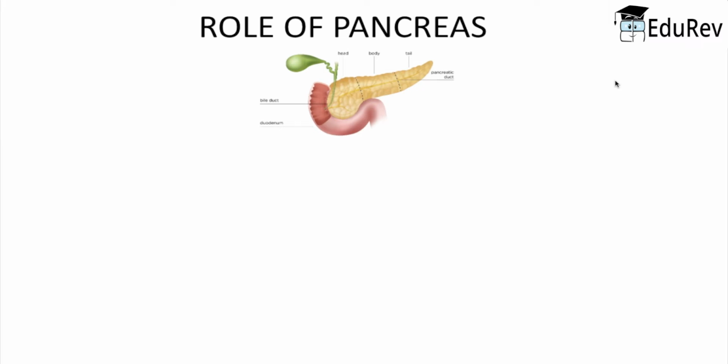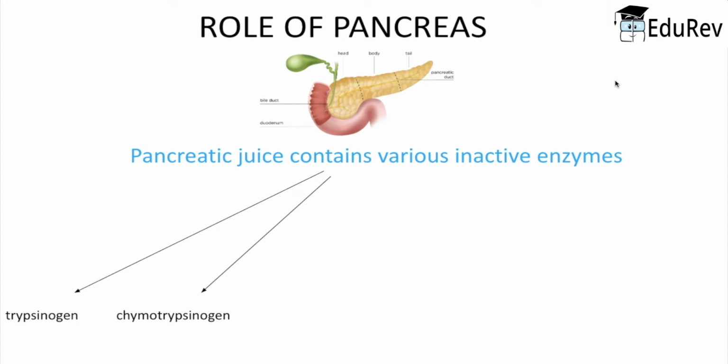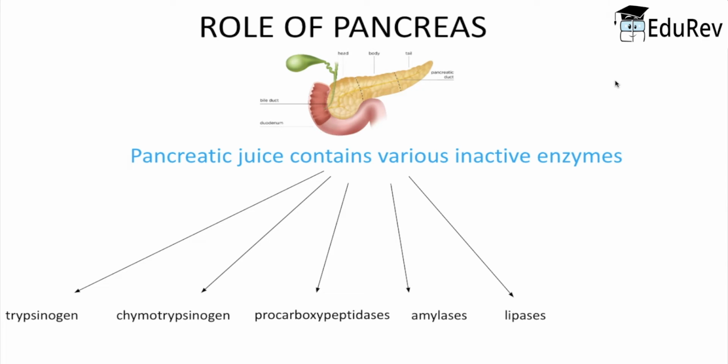As we saw, the pancreas and liver play a very crucial role in the process of digestion because they release pancreatic juice and bile juice respectively, which help in digestion. Now let us understand the role of the pancreas in more detail. Pancreatic juice contains various inactive enzymes such as trypsinogen, chymotrypsinogen, procarboxypeptidases, amylases, lipases, and nucleases.